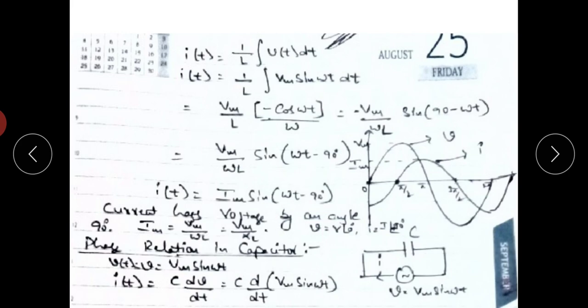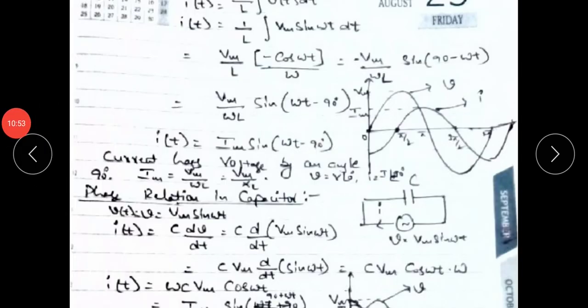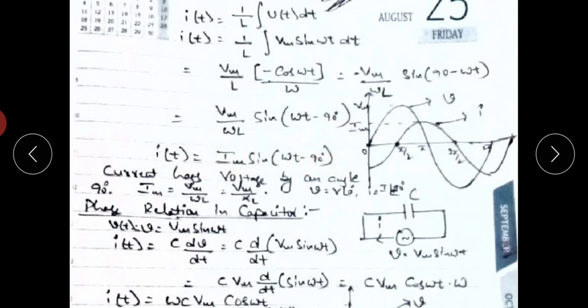Now convert to a sine function of the form omega t plus phi. It equals Vm by omega L sin of (omega t minus 90). That is, minus Vm by omega L sin of (90 minus omega t) equals Vm by omega L sin (omega t minus 90 degrees). Here omega times L is called inductive reactance, which equals XL. So i(t) equals Vm by XL sin (omega t minus 90), or i(t) equals Im sin (omega t minus 90).